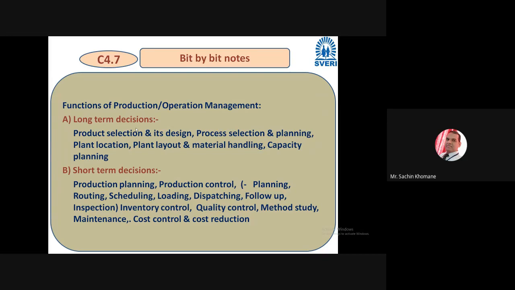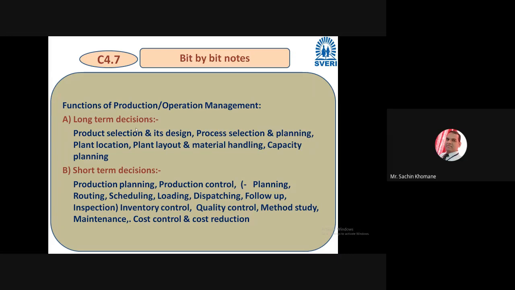That kind of planning is involved in a long term decision. As a production manager, you have to think about these long term decisions, maybe for 2, 3, 4 years, and you have to understand and plan these activities.